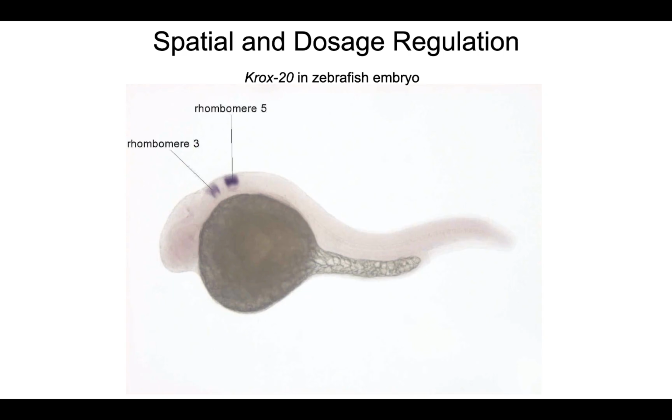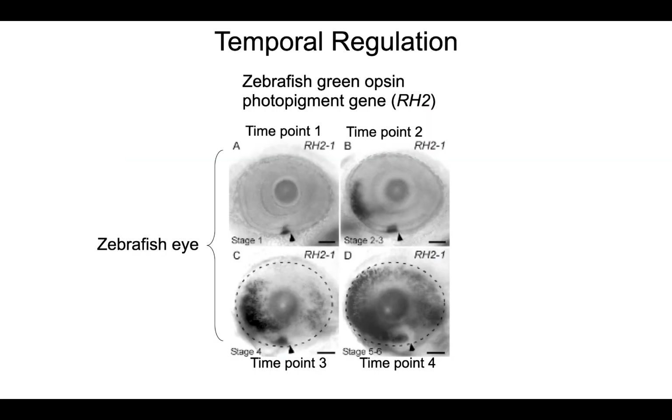Here we have an example of both dosage and spatial regulation, where we're looking at the expression of a gene called Krox20 in zebrafish embryos. There are thousands upon thousands of cells here, and then there are rhombomeres 1, 2, 3, 4, 5, and then more rhombomeres down the back here. This is the hindbrain. Notice Krox20 is only in rhombomere 5 and only in rhombomere 3. No other cells of the embryo. Look how specific that is.